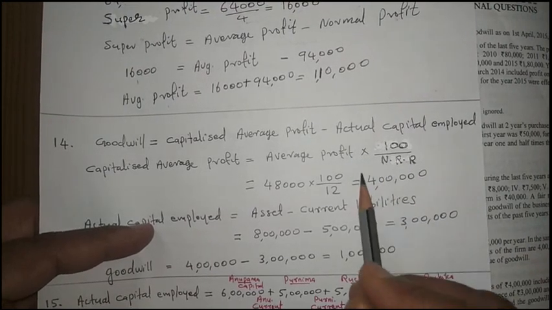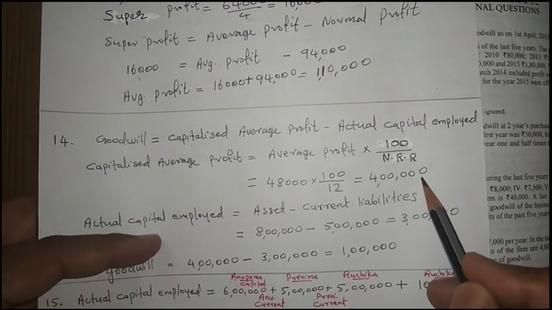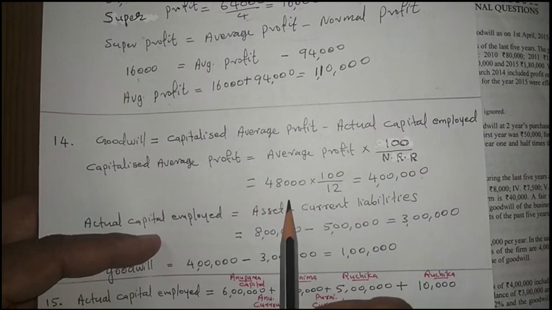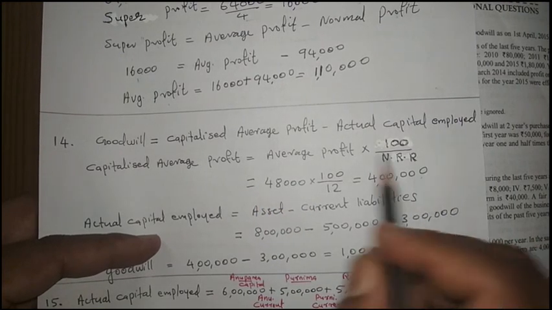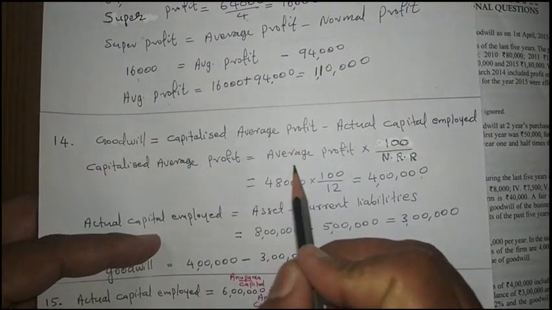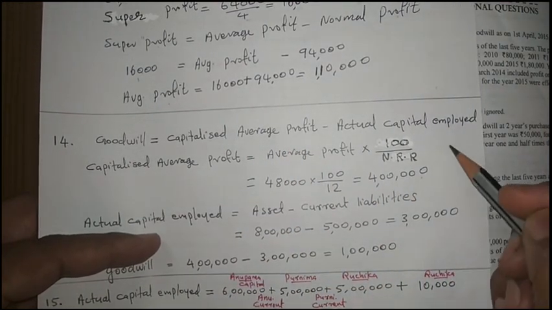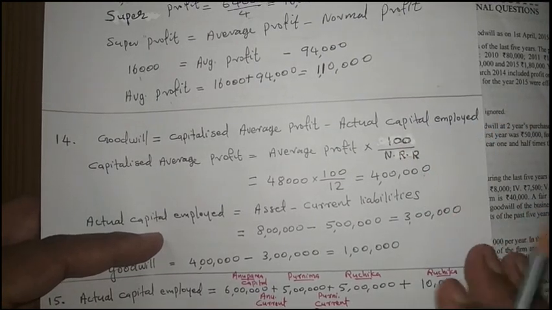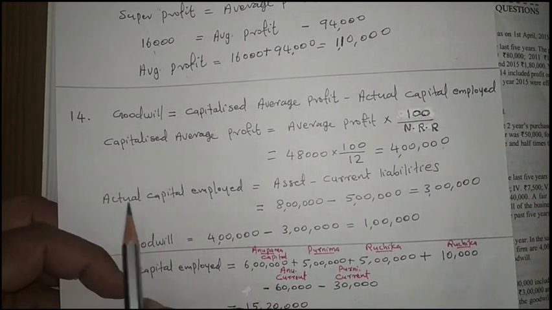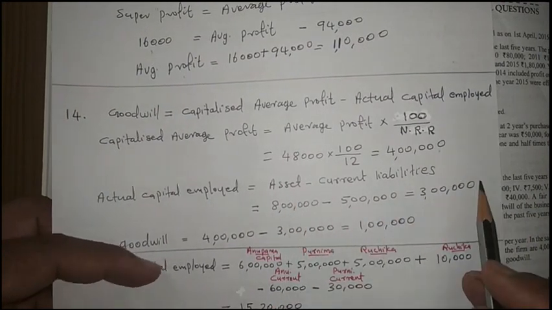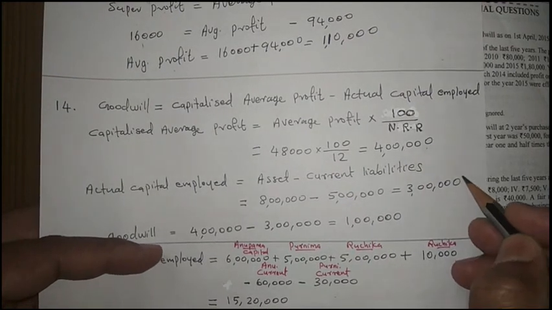So if a 4 lakh capital is there, then at the rate of 12% we will get 48,000 rupees profit. Then from this capitalized value of average profit, we have to deduct our actual capital. When we calculate the actual capital employed, assets minus current liabilities, we are getting 3 lakh. Listen, this is our actual capital.